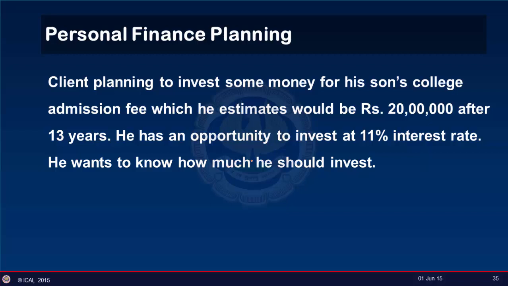Now here, a very nifty function of Excel, PV, or the present value, could help him out. The present value is the current worth of a future sum of money or stream of cash flows given a specified rate of return. Now, in this case, the syntax is: rate is the interest rate per period. NPER is the total number of payments or periods in an annuity. PMT is the payment made each period.